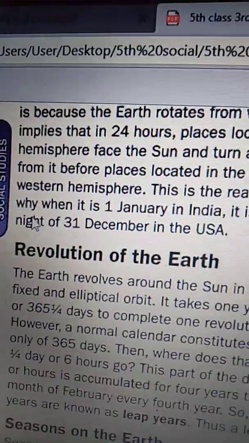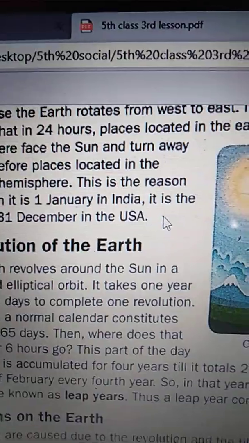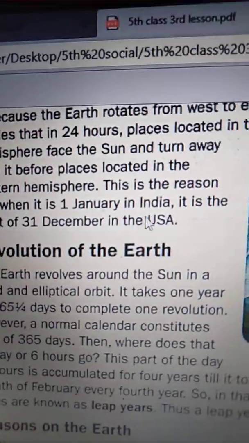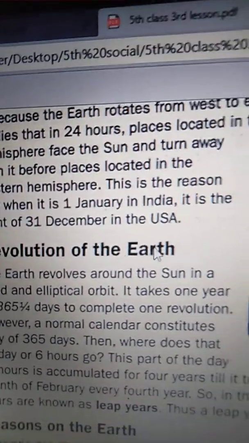This is the reason why when it is 1st January in India, it is the night of 31st December in the USA.